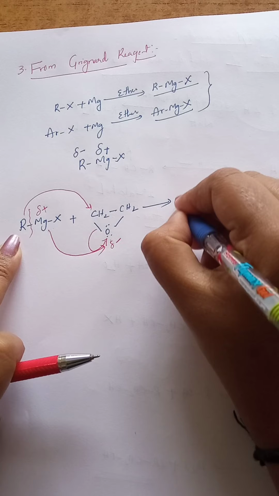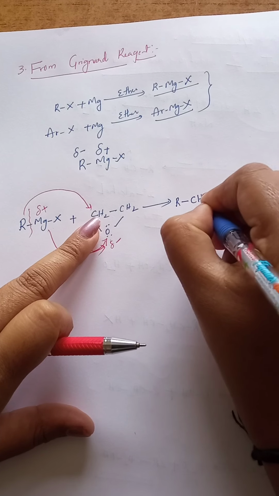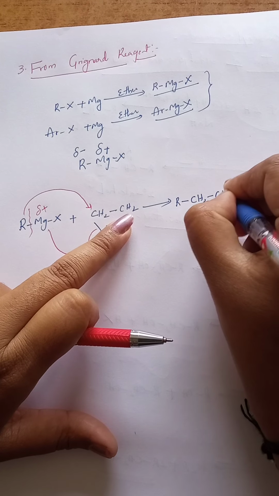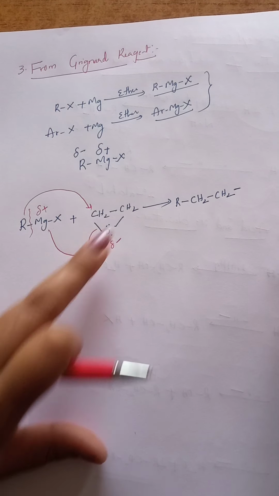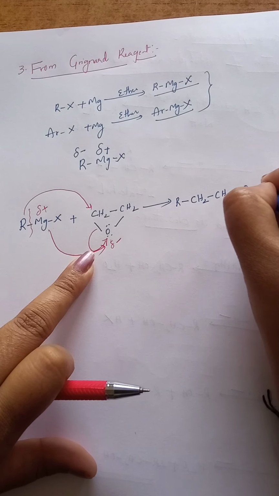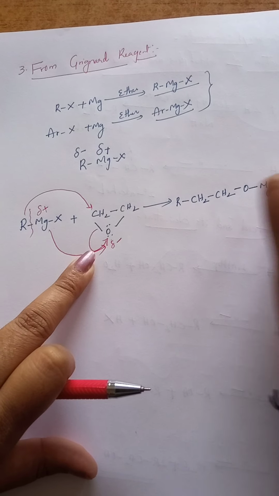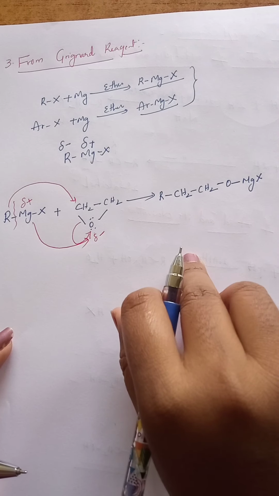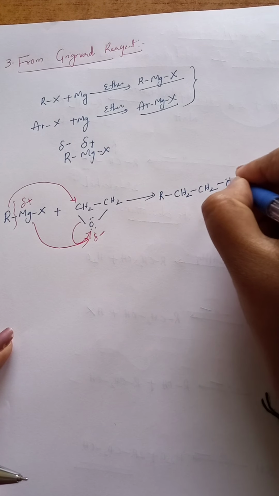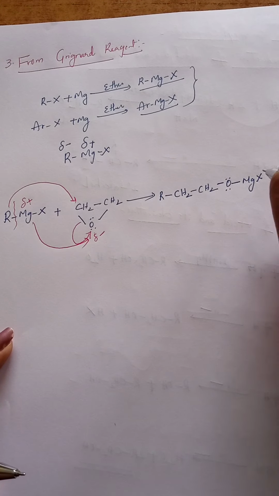Now R is added to CH2, CH2 is attached to CH2, and this CH2 is attached to oxygen. Upon this oxygen, MgX is now attached. We got an addition product with 2 lone pairs of electrons on oxygen and the Mg.